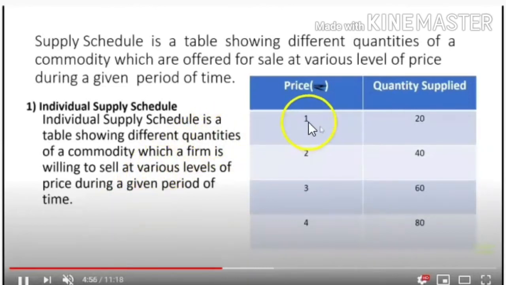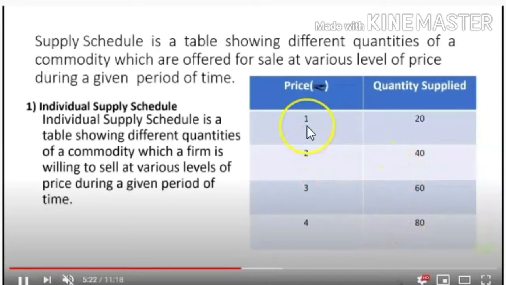You can see at 1 rupee he is ready to sell only 20 units, at price 2 he is ready to sell 40 units, and at price 3 he is ready to sell 60 units. As price increases, he increases his quantity supplied and brings it to the market for sale.